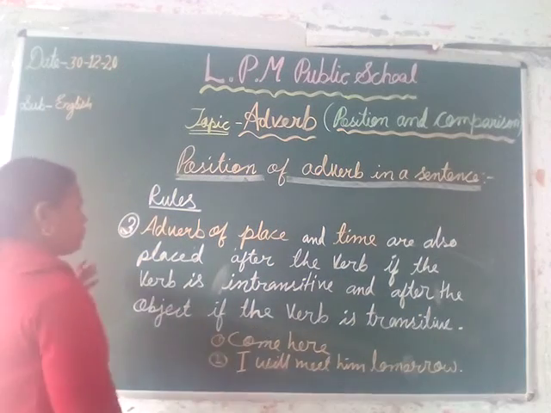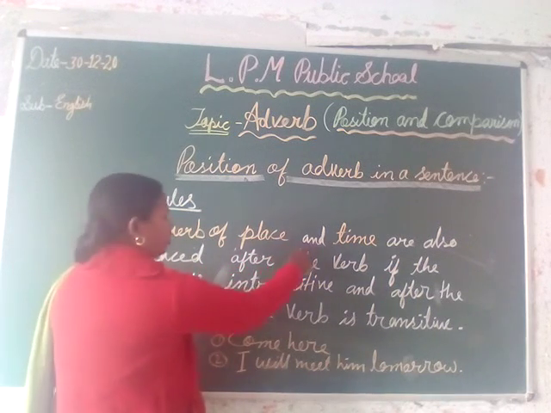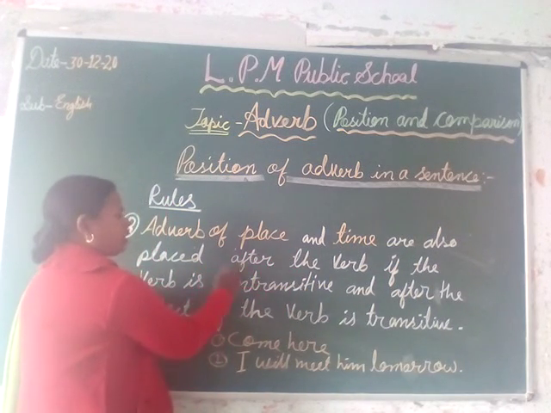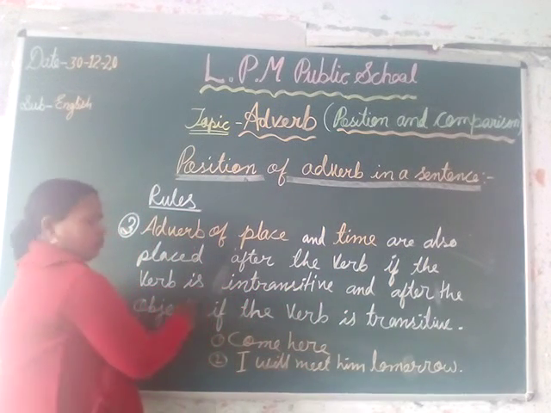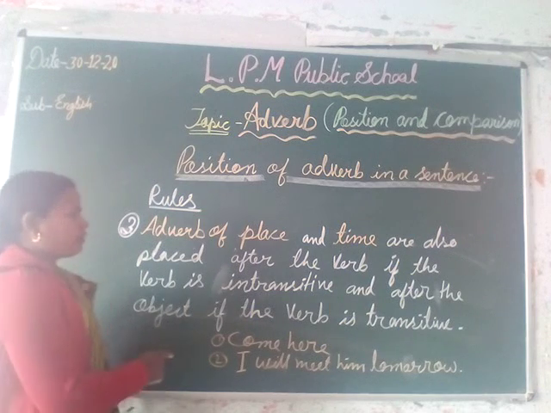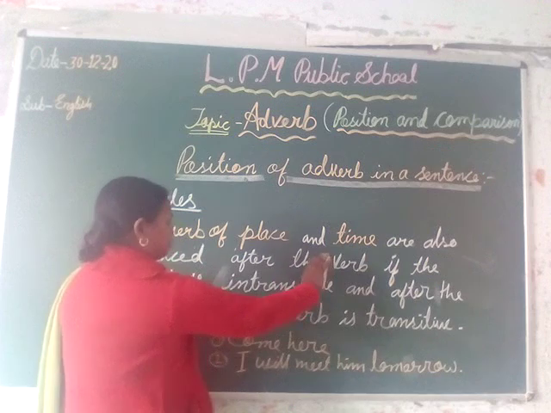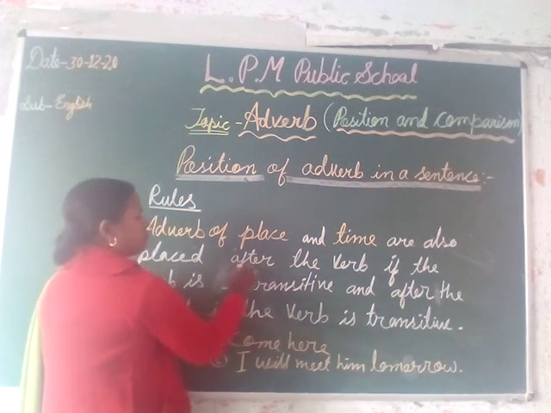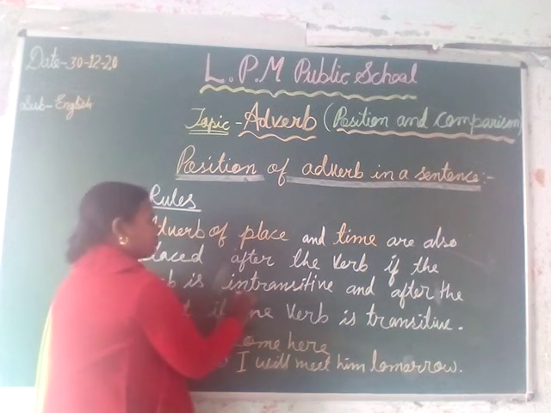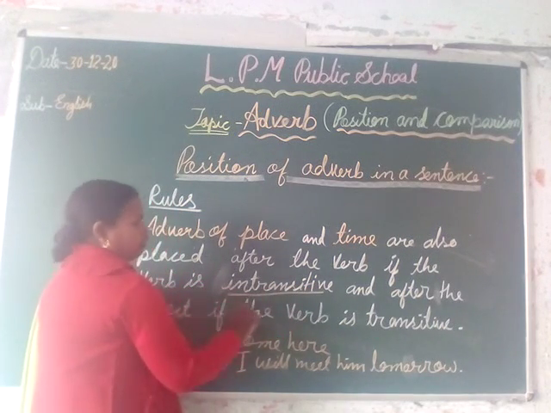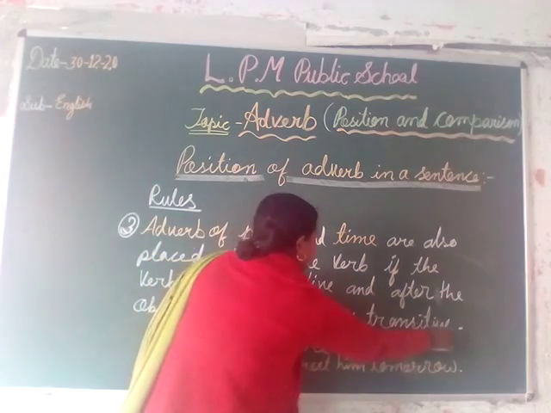Here is rule number 3: adverbs of place and time are also placed after the verb if the verb is intransitive. In the same way as we have seen in the first rule for adverb of manner, adverbs of place and time are also placed after the verb if the verb in a sentence is in intransitive form, and after the object when it is in transitive form.